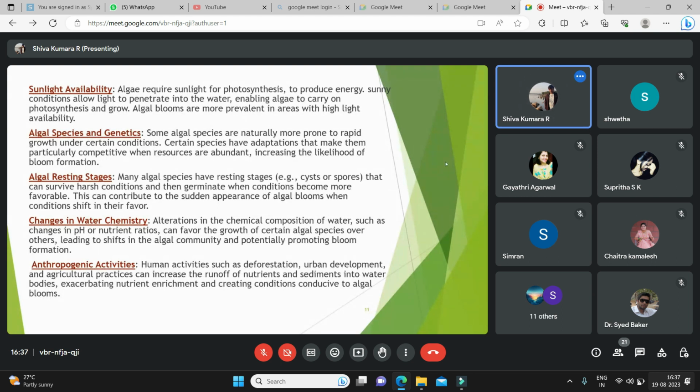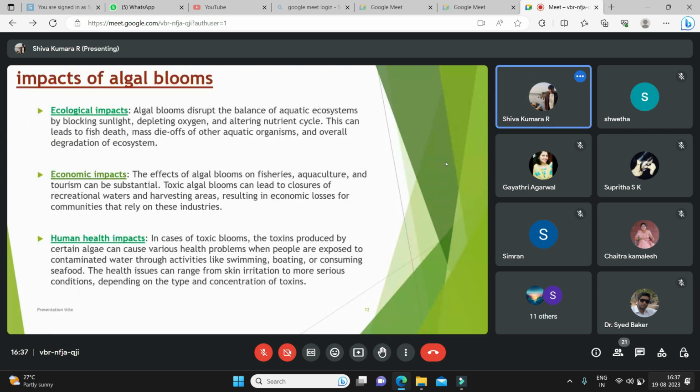Anthropogenic activities. Human activities like deforestation, urban development, and industrial development. In the name of development, we release excess chemicals and various discharge liquids into the freshwater bodies, where the water bodies get destroyed completely by accumulation of heavy chemicals.